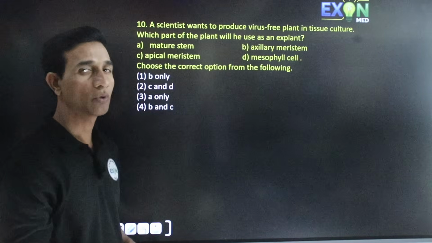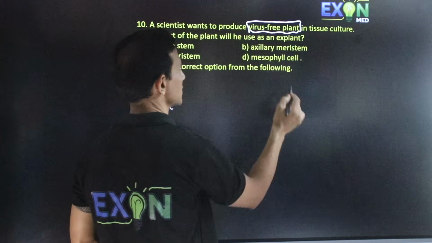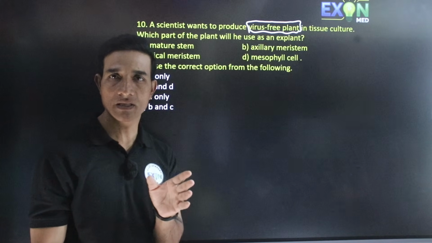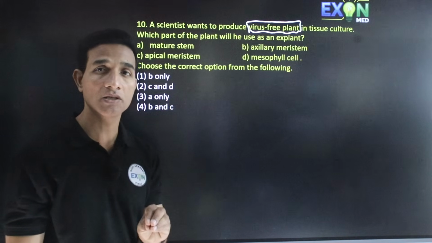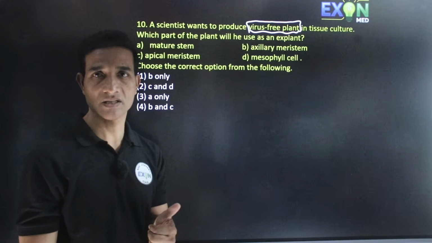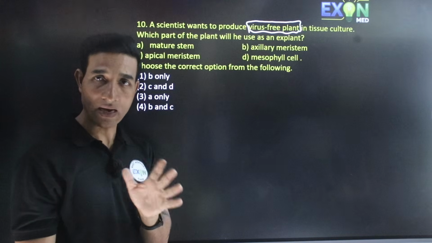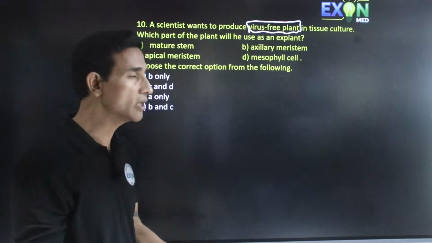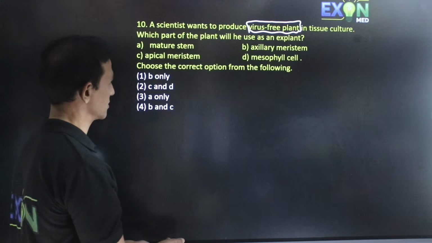The scientist wants to produce virus-free plants in the tissue culture. So whenever we want to produce virus-free plants in the tissue culture, we always select the part of the plant which is not having virus. In the tissue culture technique, it is very essential that the growing parts of the plant body like apical meristem and axillary meristem usually do not have virus. So it is virus free. You can select that as an explant and then use it in the tissue culture. So come on, let us find out which part of the plant can be used as an explant.